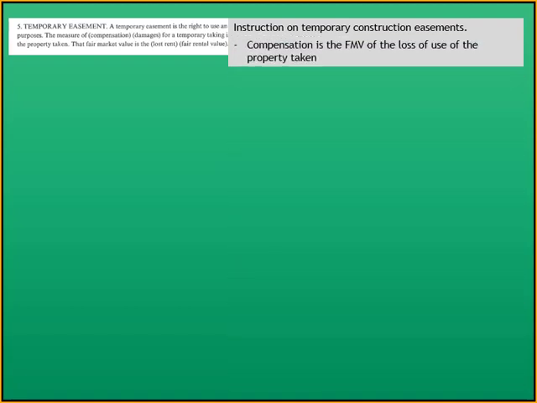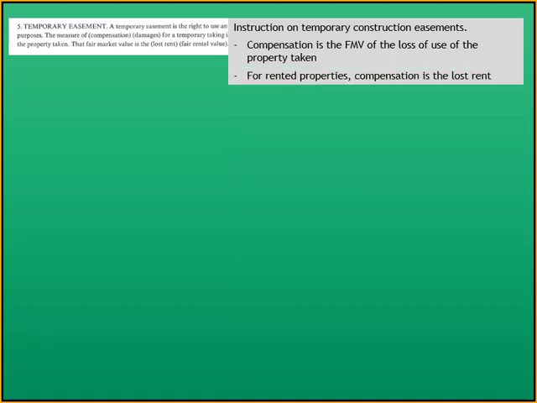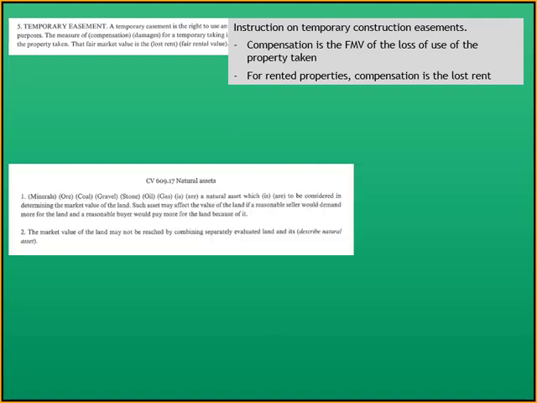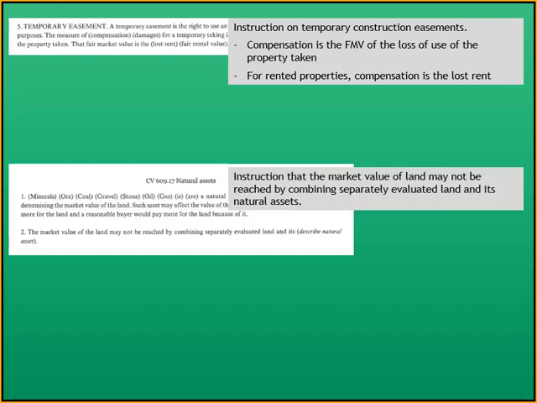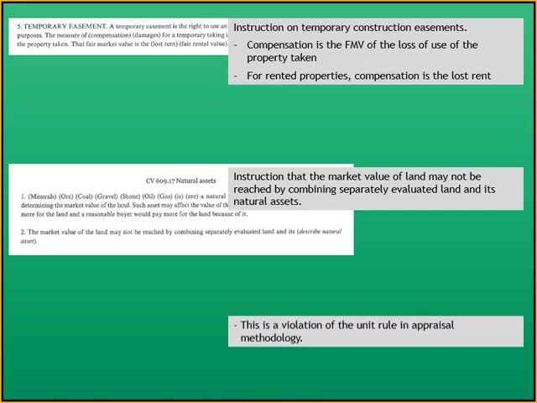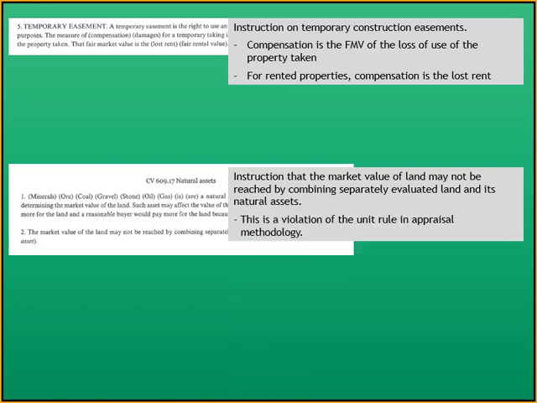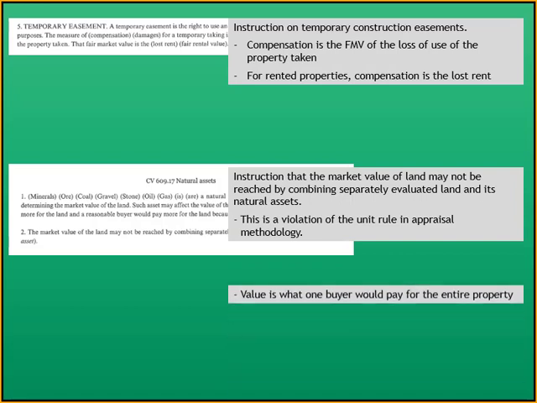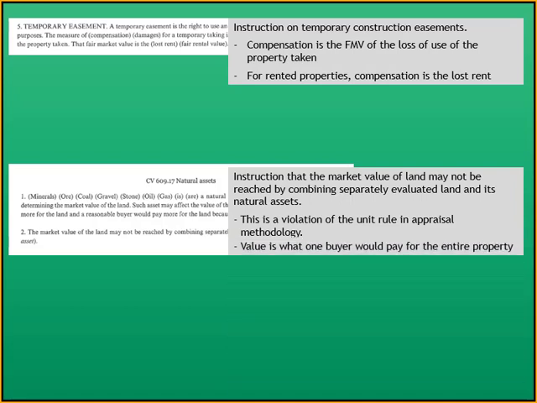Compensation is the fair market value of the loss of use of the property taken. For rented properties, compensation would be the lost rent. And then they talk about natural assets, minerals, and such. Instruction that the market value of land may not be reached by combining separately evaluated land and its natural assets. This is a violation of the unit rule and appraisal methodology, and value is what one buyer would pay for the entire property.